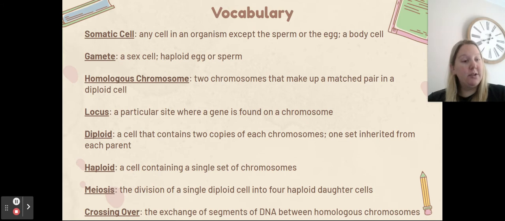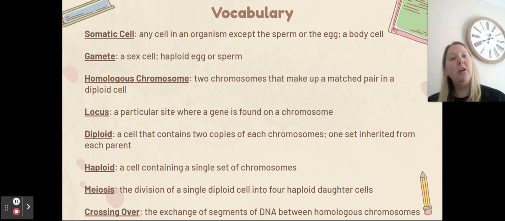A gamete is our sex cell. So these are our sperm or egg, which are haploid, which means they have half the number of chromosomes required of that organism. A homologous chromosome is two chromosomes that make up a matched pair in a diploid cell. A locus, or loci, is a particular site on a chromosome where a gene is found.